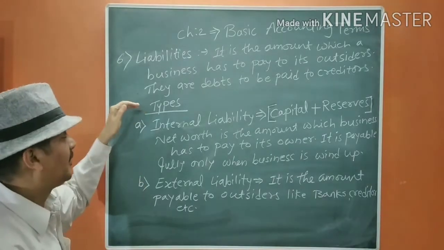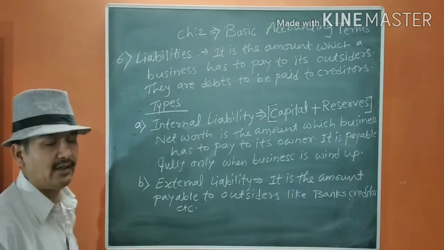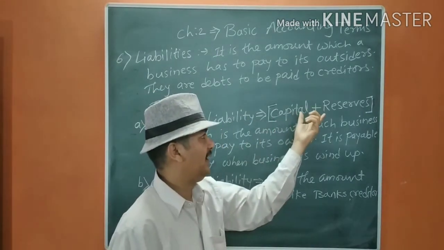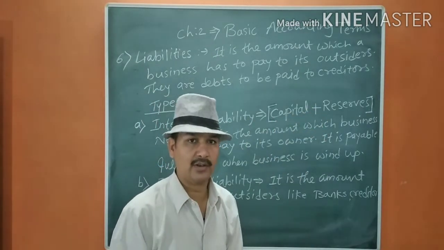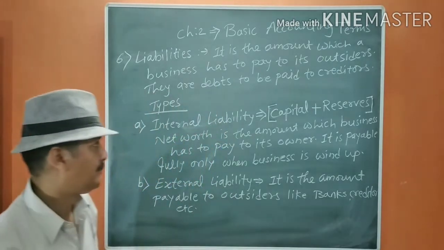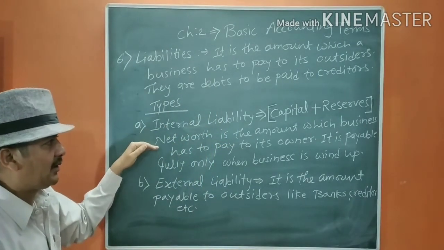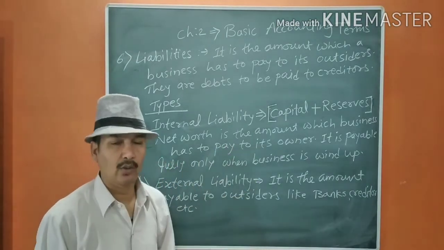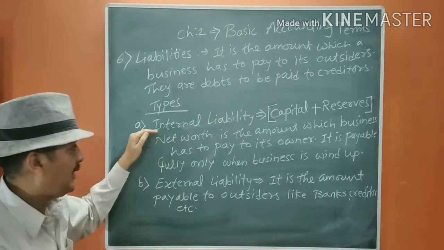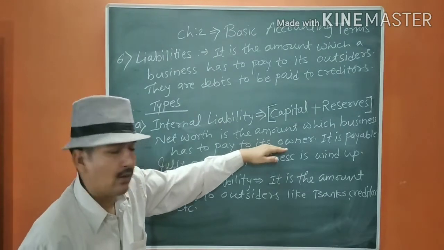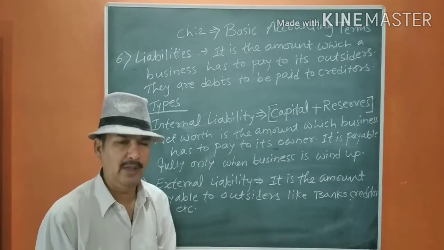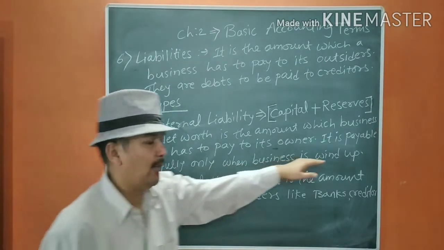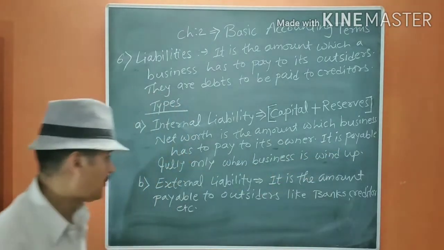Now, the types of liabilities are first internal liability. Internal liability, generally we can say it is capital plus reserves. Reserves also we are going to learn about. So, net worth is the amount which the business has to pay to its owner. Internal liability is payable to its owner and it is fully payable at the end of the business, that is, at the winding up of the business.